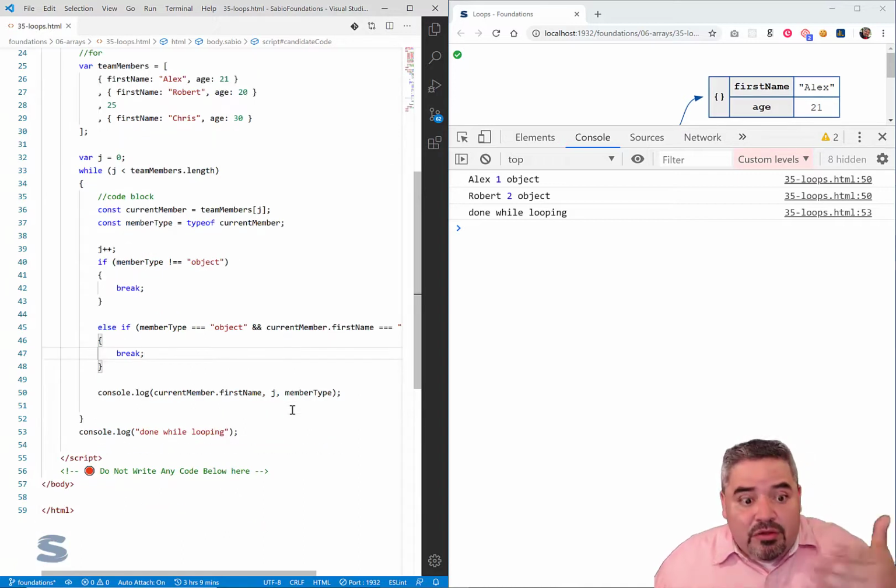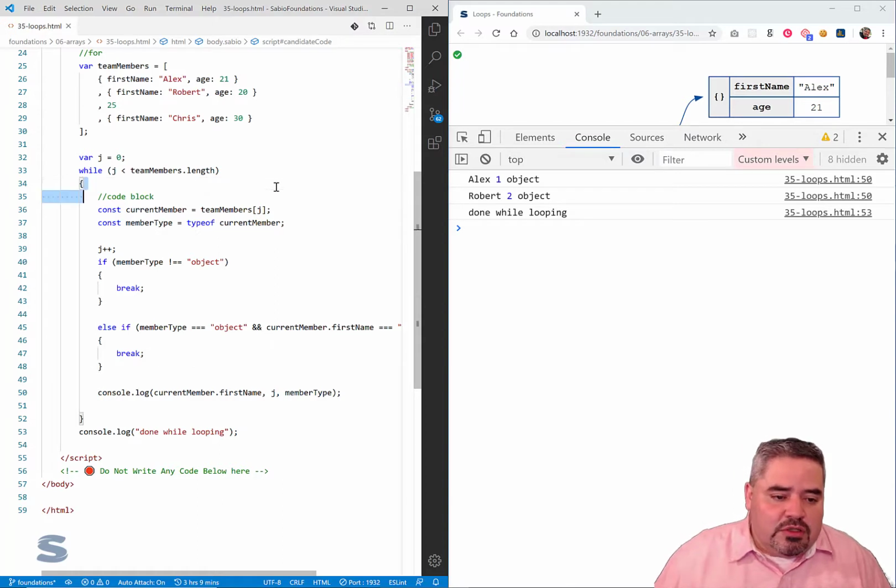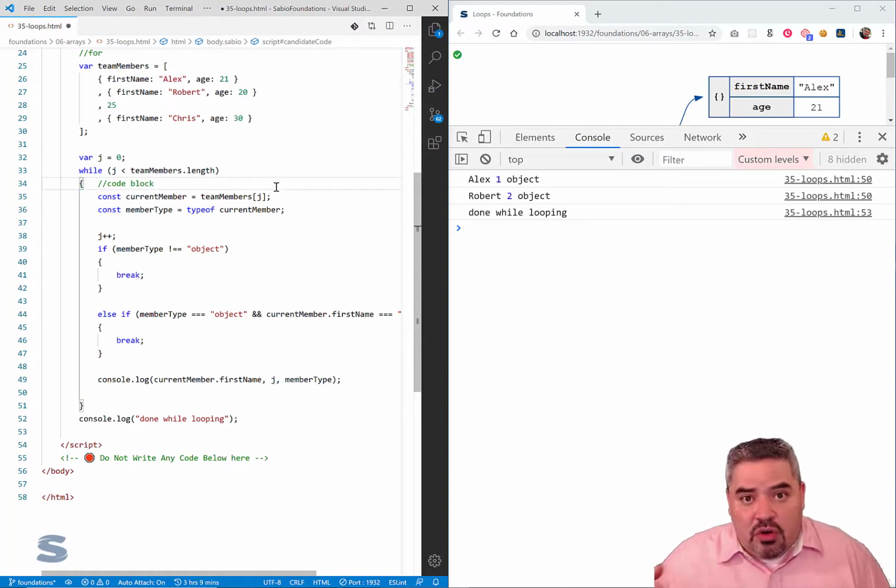So again, another building block: the if statement within a loop. The if statement within a loop, this is how you're going to develop algorithms, building the smarts and intelligence into your code to make sure that it is running efficiently.